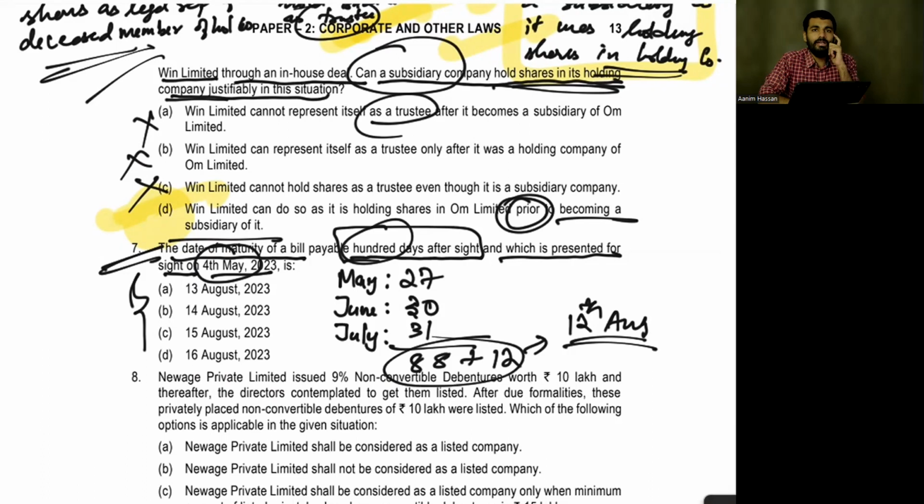Now tell me, is this a demand instrument or a time instrument? Why do we need to know whether it's a demand instrument or a time instrument? Because if it is a demand instrument, the answer is 12th of August. But if it is a time instrument, you have to add 3 grace days.